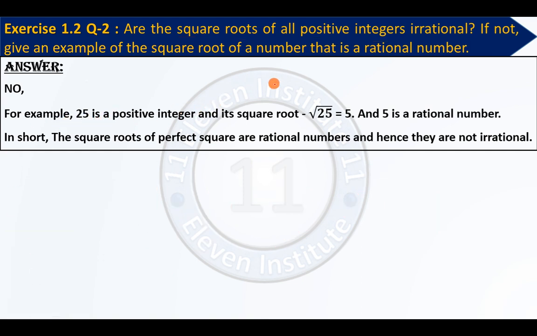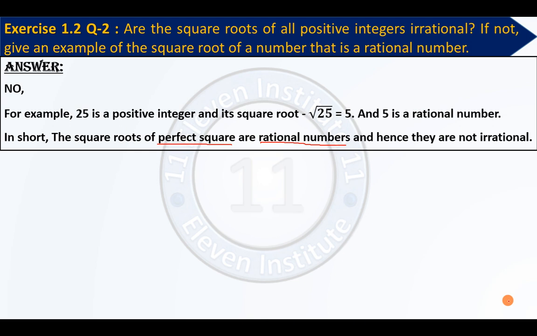25 is a positive integer and its square root is equal to 5, and 5 is a rational number. The square roots of perfect squares are rational numbers. I have told you this in the previous video lecture, that whenever you have a number which is a perfect square, its square root will definitely be rational. All other numbers will be irrational, right? Please pause the video and write this down in your CW. I hope you have written this.